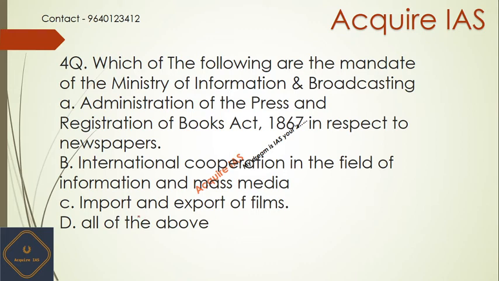Now let me tell you, the correct answer for this question is option D, right? That is, Administration of the Press and Registration of Books Act 1867 in respect of newspapers. Second is international cooperation in the field of information and mass media, that is technology transfer and information sharing, so it will come under the second point. And import and export of films means any kind of films that will be imported and exported.